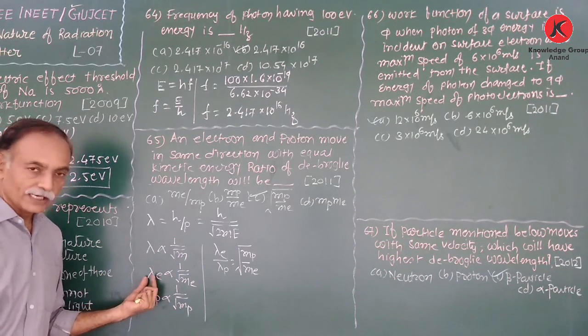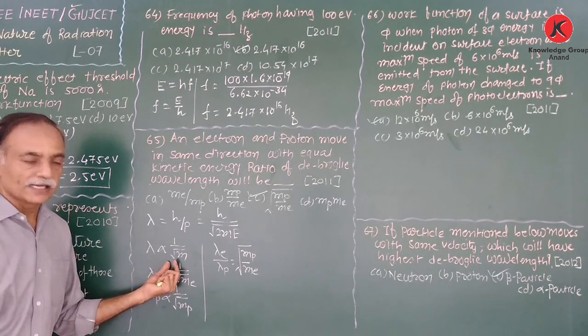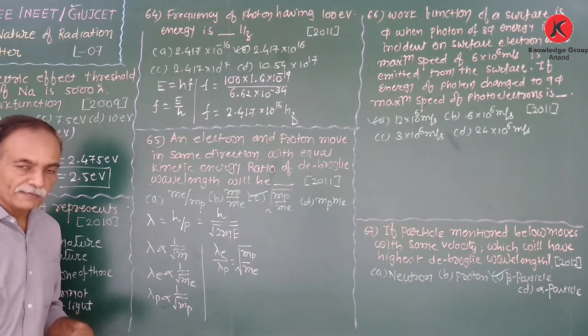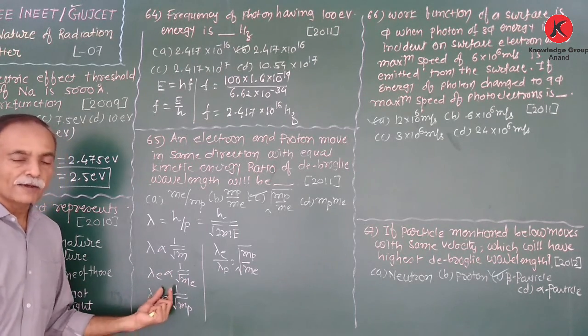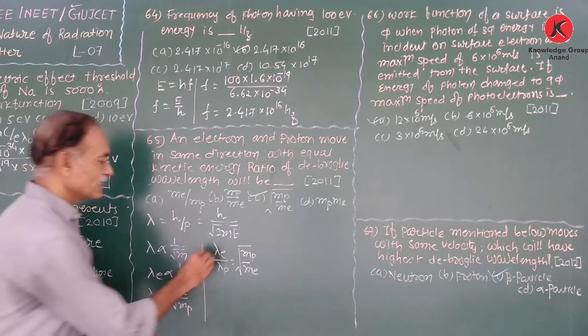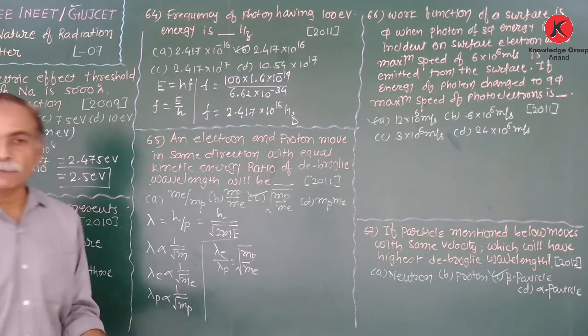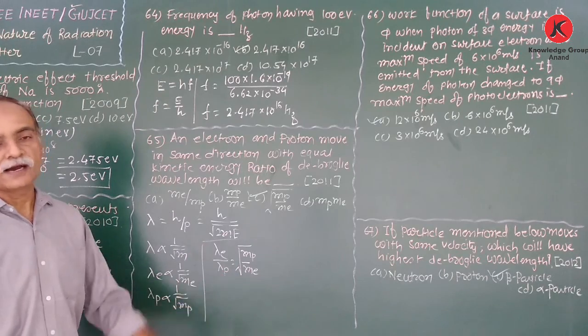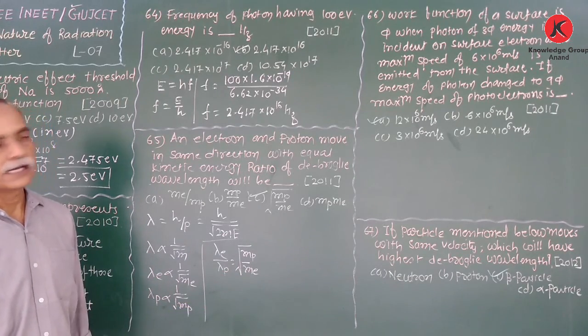Therefore, for the electron, lambda_e is proportional to 1 upon under root of m_e, and lambda_p is proportional to 1 upon under root of m_p. Now we are taking the ratio of lambda_e upon lambda_p. So we obtain under root of m_p upon m_e.